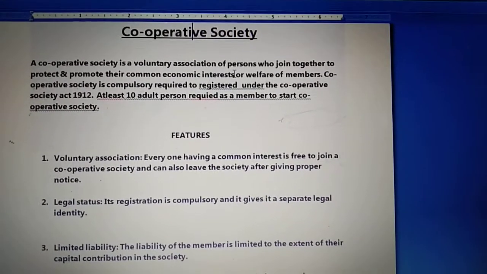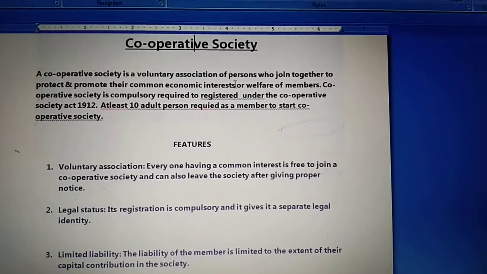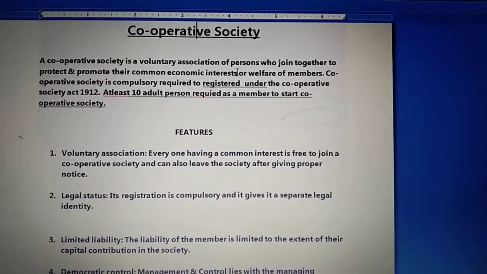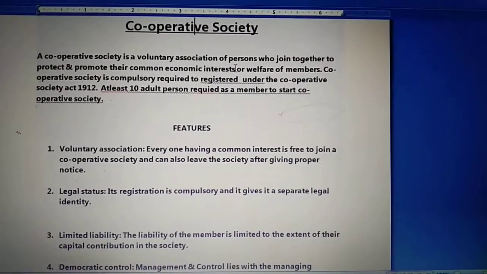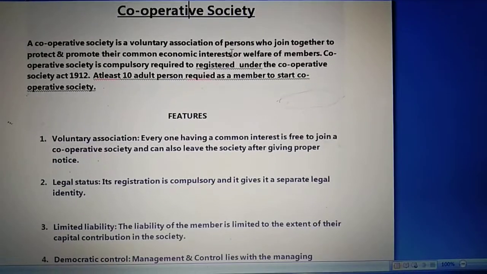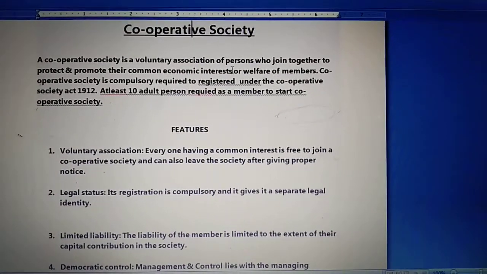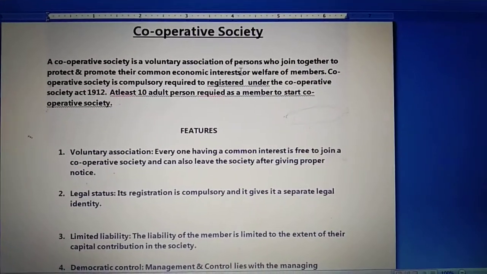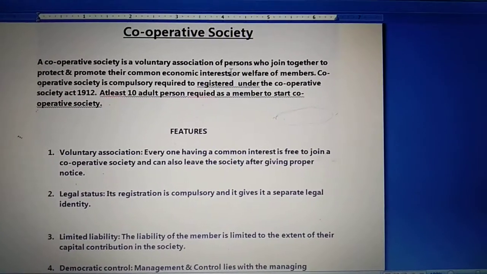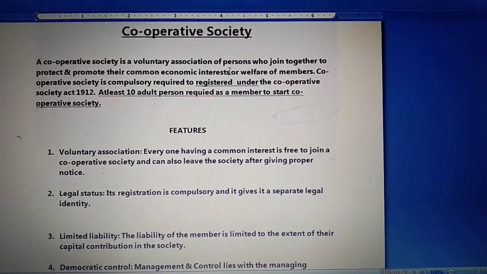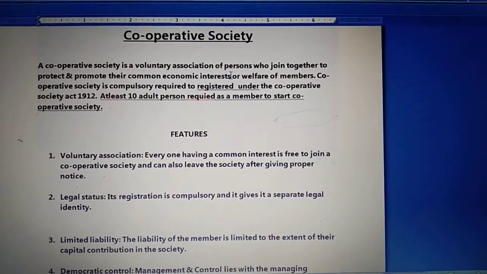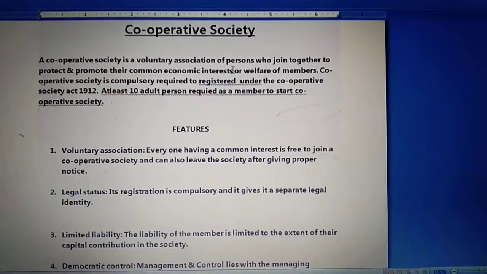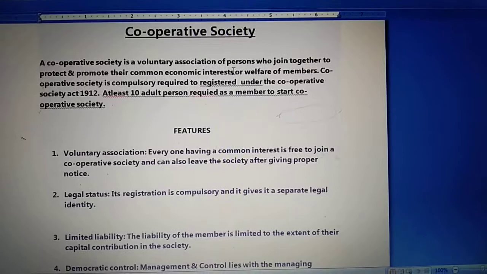The second was HUF, that was Hindu undivided family, where there was a single family business and the eldest member of the family was running the business with unlimited liabilities. The third form of business organization we have read is partnership, where two or more people come together, sharing the profit and losses of the business after doing their investment. And today we will go through the next form of business organization, and that is cooperative society.